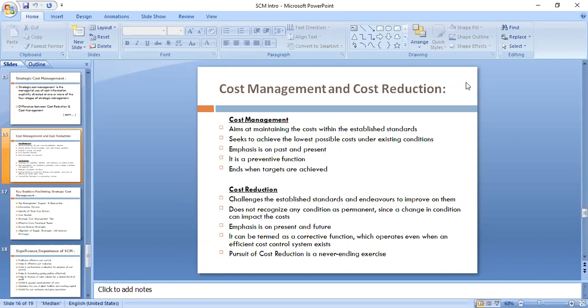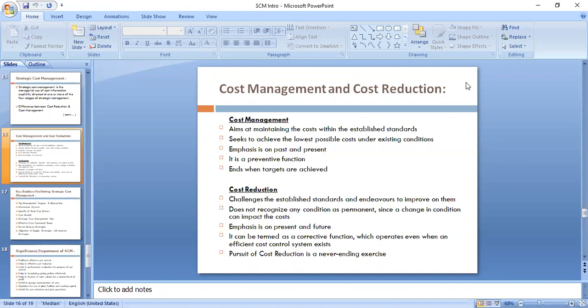Suppose, take an example, you have estimated that you will incur a cost to produce a product of say 100 rupees. Then whatever cost you are incurring, you will try to manage it within 100 rupees. Correct, it should not be over 100 rupees. Is it correct? Correct, sir.